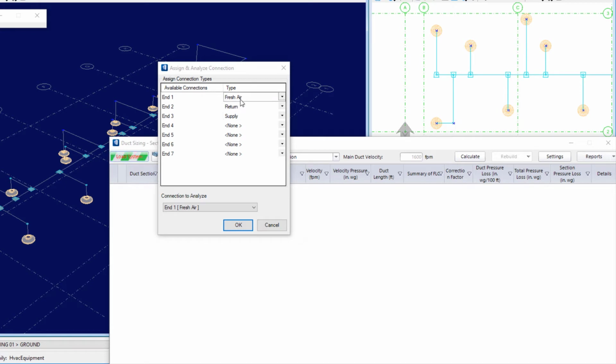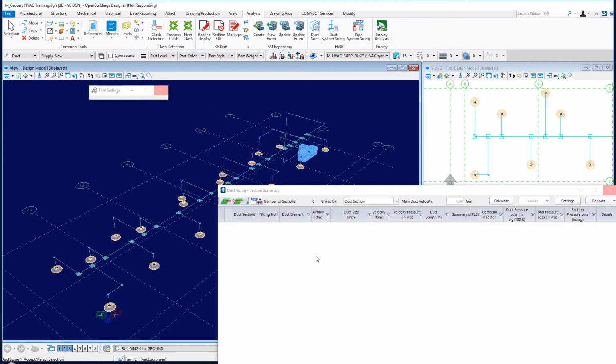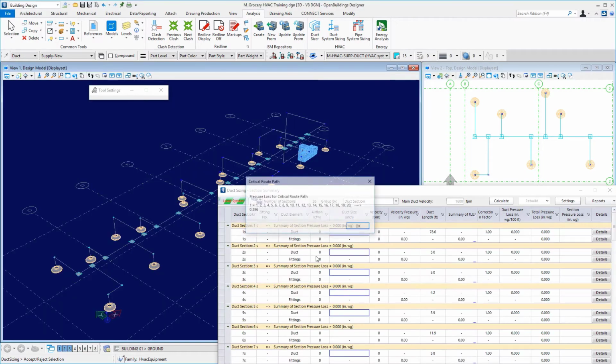In the previous video, I assigned the end connections on the air handling unit. So end 1 is fresh air, end 2 is return, and end 3 is supply. And down here we'll set the connection to analyze to N3 supply and select OK. We'll let that process and it will populate our section summary in the duct sizing dialog box here. We see our critical route path. I'll go ahead and say OK to that.